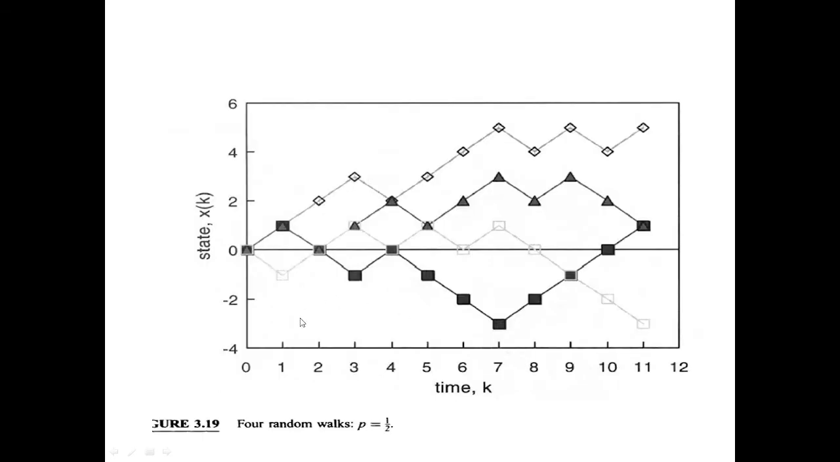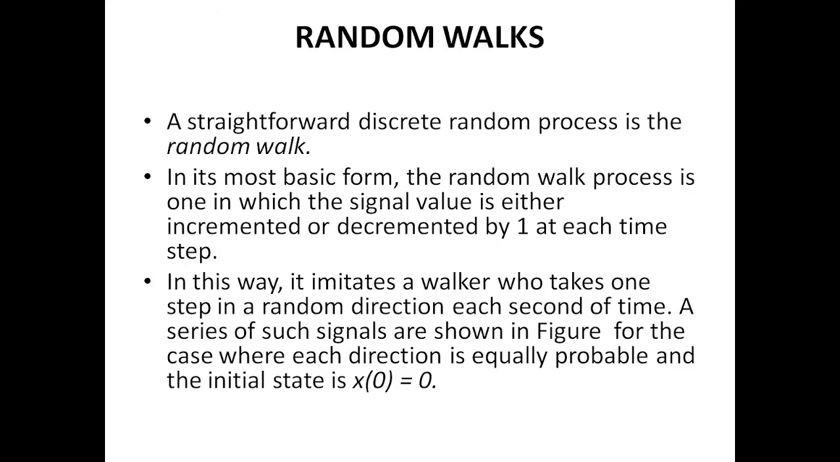A series of such signals is shown in the figure. So this is t0, t1, t2, t3 up to t12, and the signal will be incremented by 1 or decremented by 1. Incremented, decremented, incremented, decremented. Here the probability shown is 0.5. Why 0.5? Because either it will increment or decrement, only two cases are there. So the probability for minus 1 is 0.5 and the probability for plus 1 is 0.5.